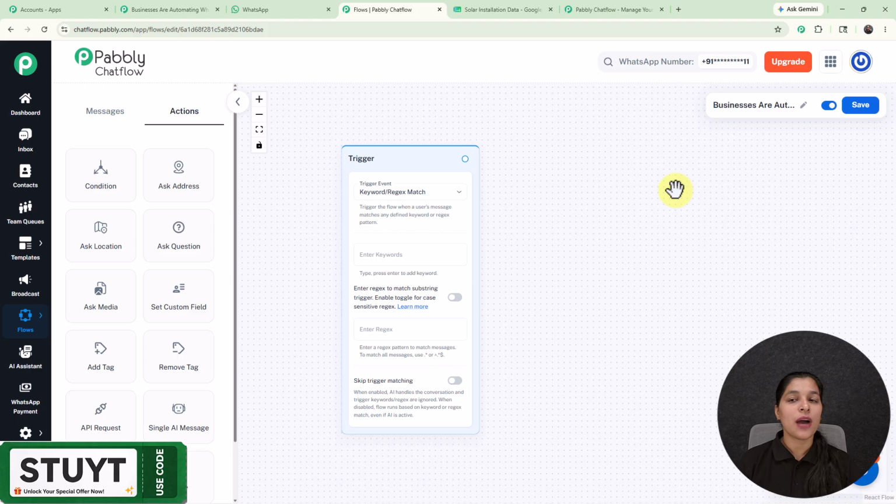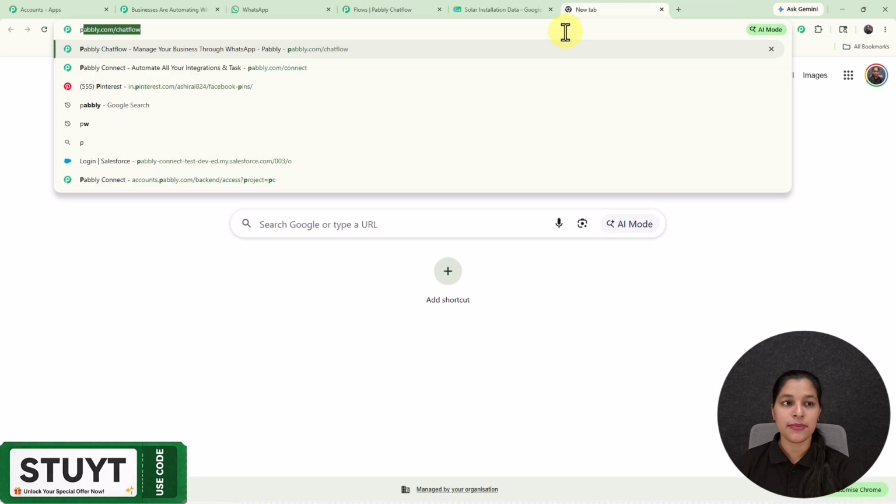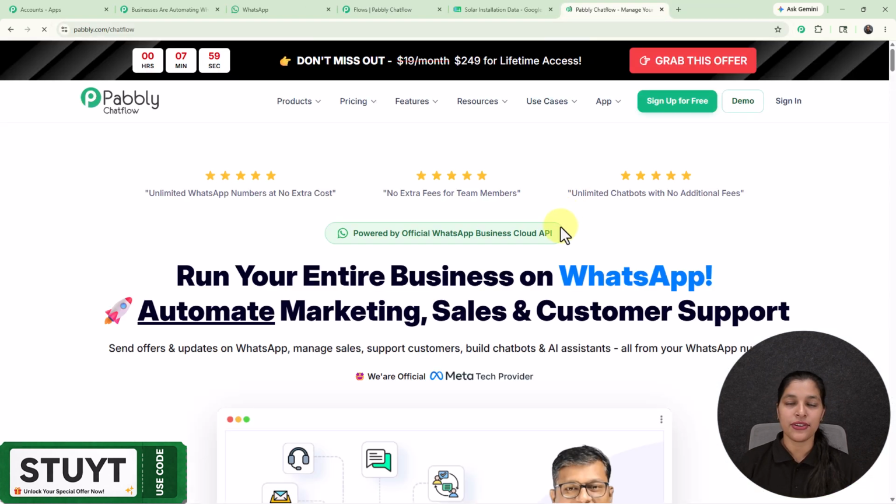So right here I'm on my flow page, which you can get by entering the URL of the Pabbly Chatflow, that is pabbly.com/chatflow. And once you enter the URL, you will land on the home page of Pabbly, where you will see two options, that is sign in and sign up free. So if you are a new user or logging into your account over the Pabbly Chatflow for the first time, then you can just click on sign up free.